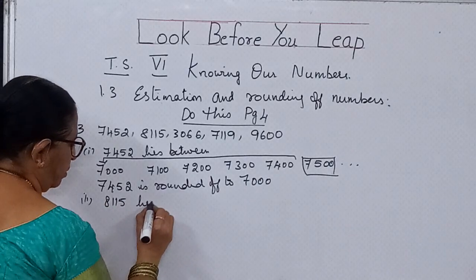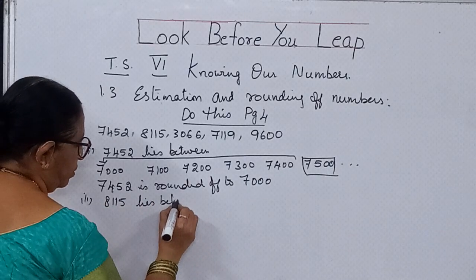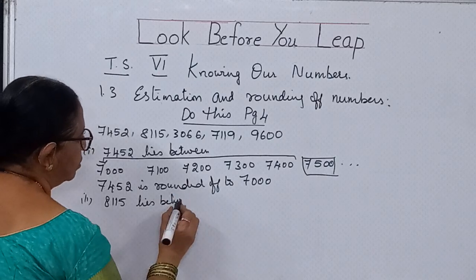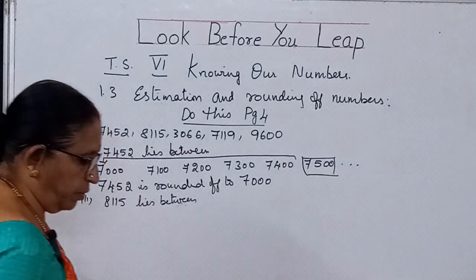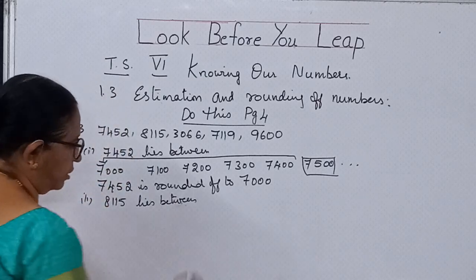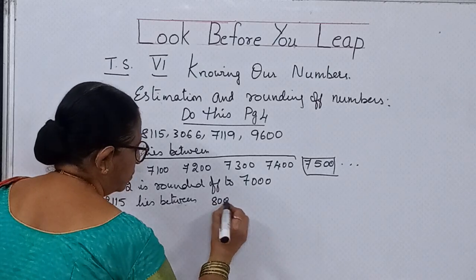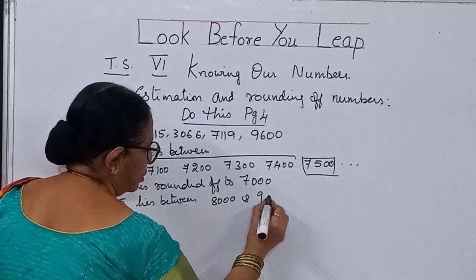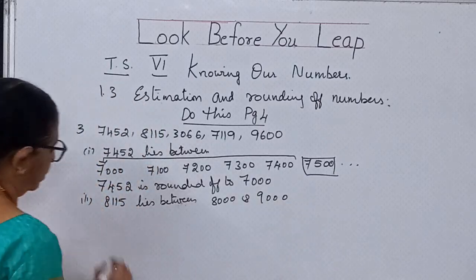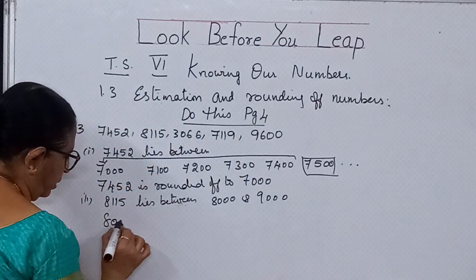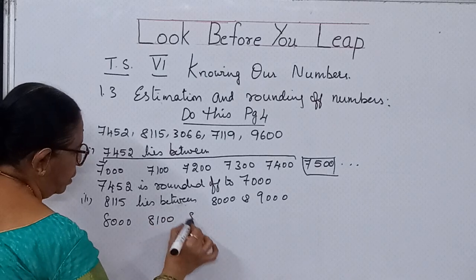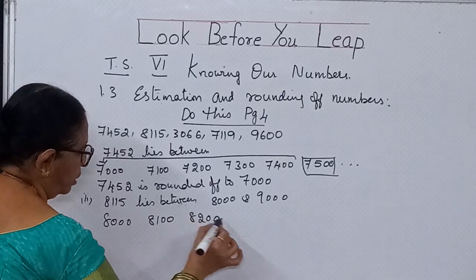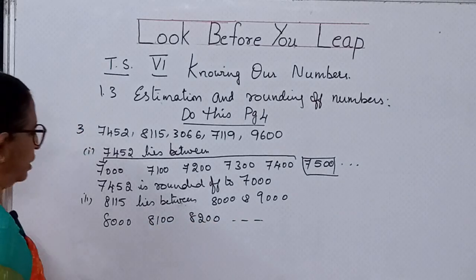Now the second one, 8,115. It lies between what value, student? 8,115 lies between 8,000 and 9,000 because they are talking about thousands. So you will be writing 8,000, 8,100, 8,200. It goes on like this. Why did I stop here?